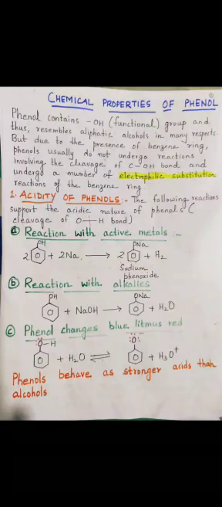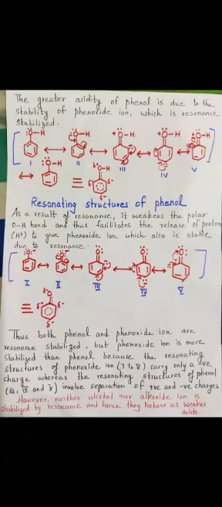If we compare the acidic nature of phenol with alcohols, we find phenols are stronger acids than alcohols. The acidic nature of phenol is due to resonance, as shown below. You can see here that due to resonance, oxygen acquires a partial positive charge, which weakens the OH bond and thus facilitates the release of proton, giving phenoxide ion. Phenoxide ion in turn is further stabilized by resonance, which is shown below.